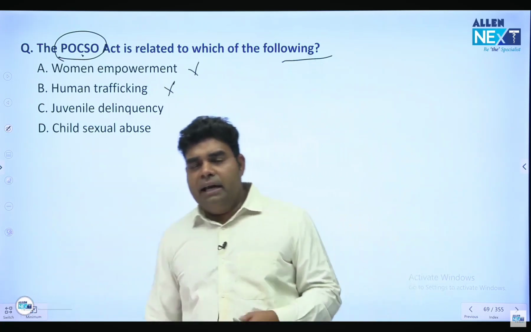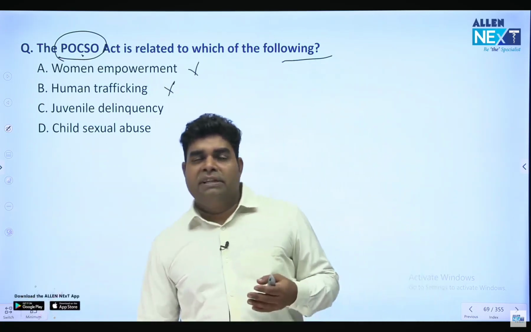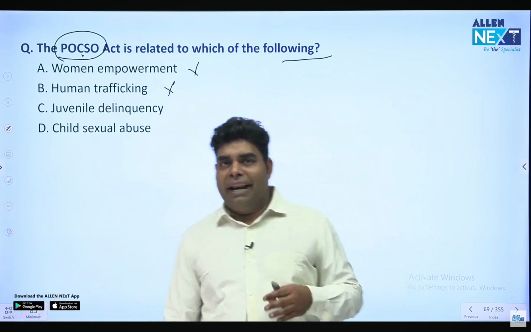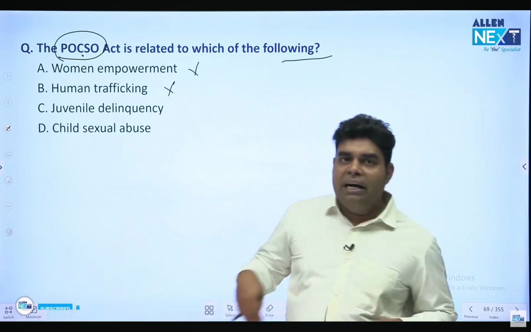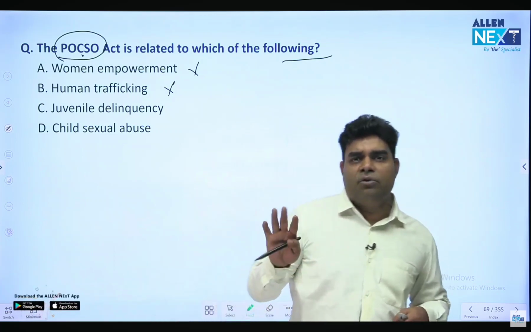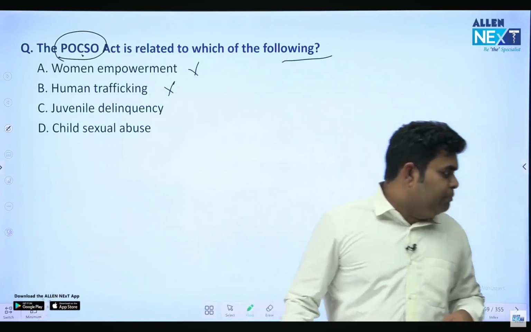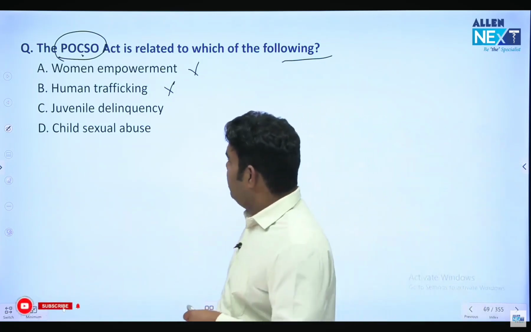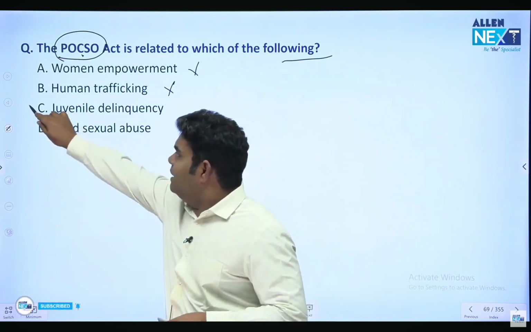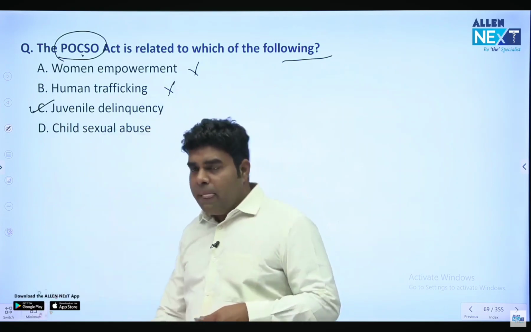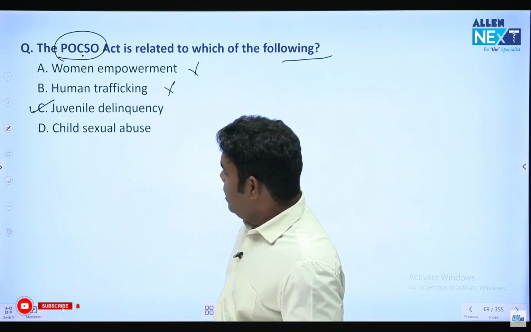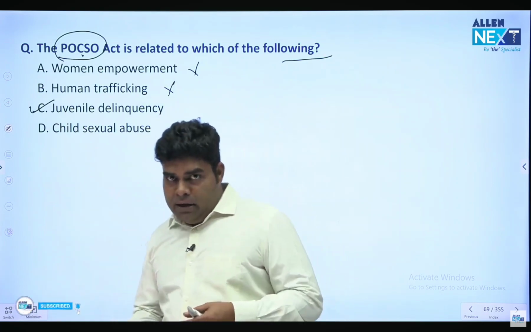Like, let's say an adolescent who is 16 year or 14 year does a rape, then according to POCSO Act, he will get some relief. Because a child, if he is adolescent, should get some relief like that. So that is POCSO Act, which mostly deals with juvenile delinquency. Child sexual abuse is also something which is punishable under POCSO Act.